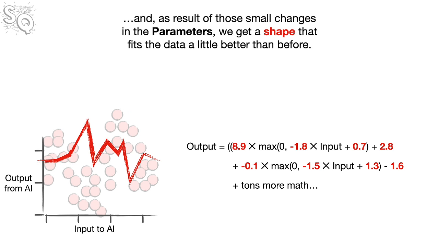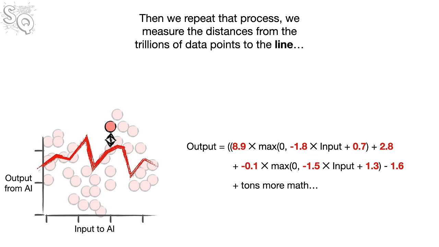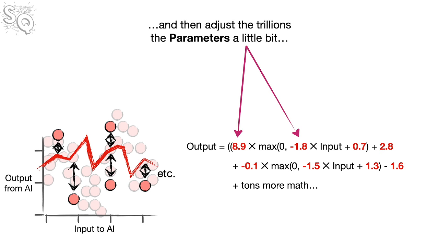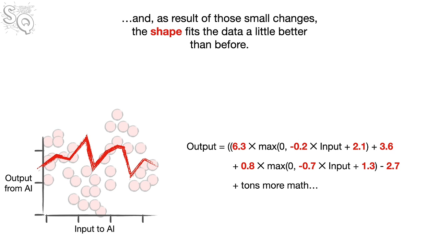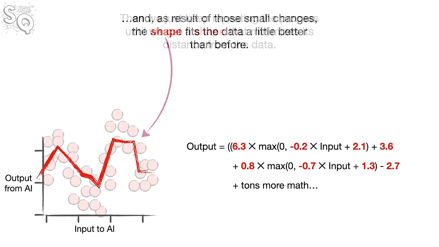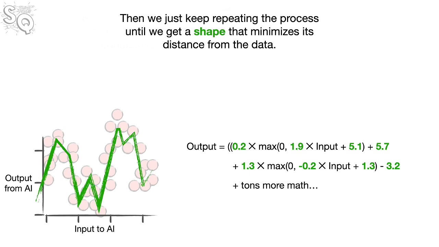And, as a result of those small changes in the parameters, we get a shape that fits the data a little better than before. Then we repeat that process. We measure the distances from the trillions of data points to the line, and then adjust the trillions of parameters a little bit. And, as a result of those small changes, the shape fits the data a little better than before. Then we just keep repeating the process until we get a shape that minimizes its distance from the data.